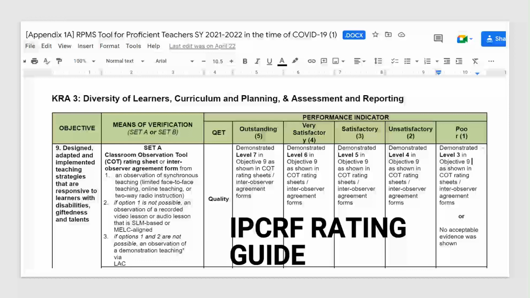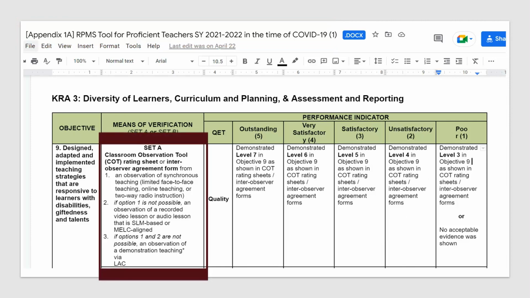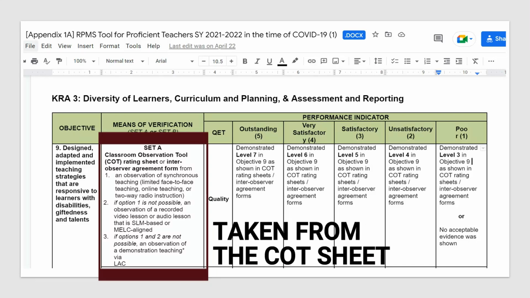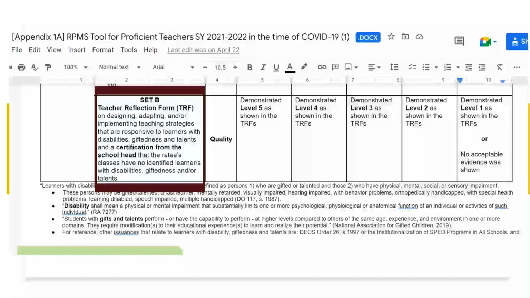As ratees and raters, when we craft and give a rate using the submitted TRF of the teachers for indicators 8 and 9, or objectives 9 and 10 under Appendix 1A of the RPMS tools, for both the indicators or objectives, we have two means of verification, or MOVs. We have set A from the COT, and set B is the utilization of the TRF, or the Teacher's Reflection Form.